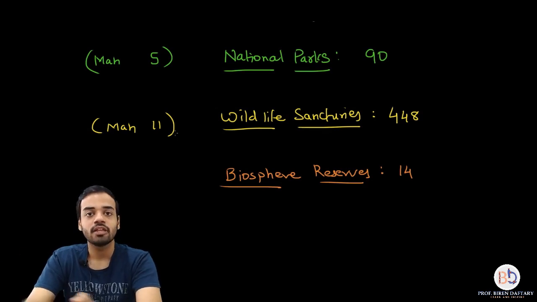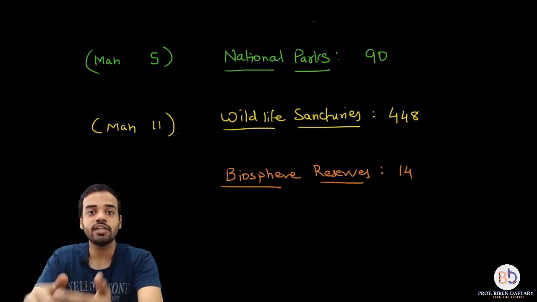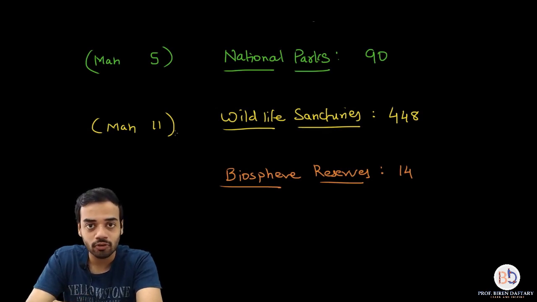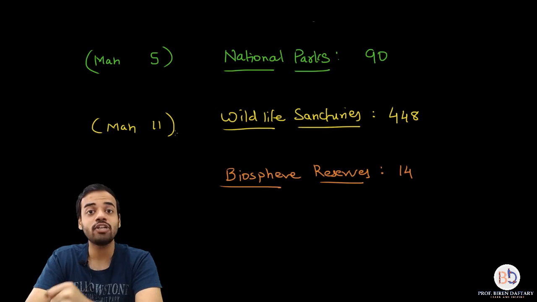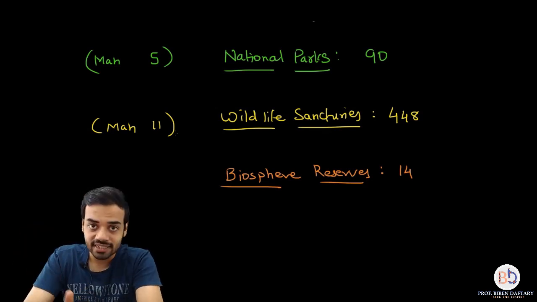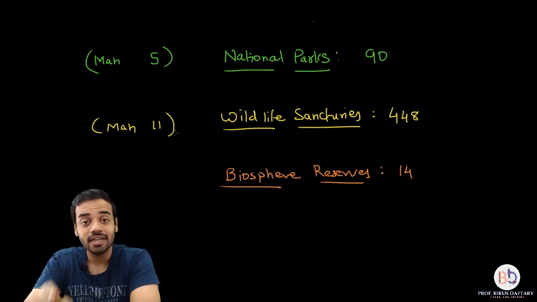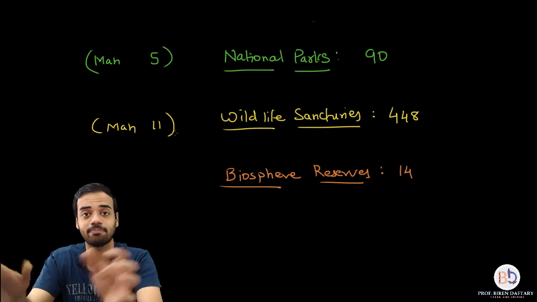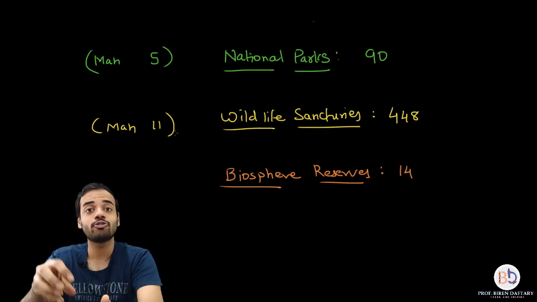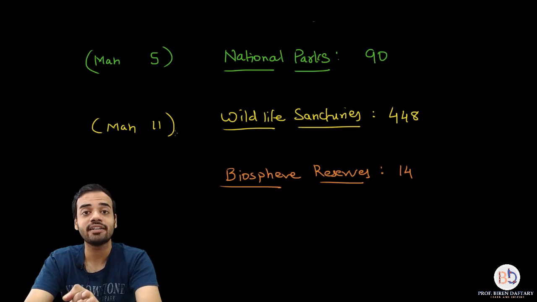The second difference is the main aim of the national parks, which is basically four things. The aim of a national park is to protect the plants and the animals, that is the flora and the fauna, the organisms, and it also aims at protecting the history and the landscape of that area. So if you are talking about the Sanjay Gandhi National Park, then the aim of that national park is to protect all the organisms in that park, and it also aims to protect the landscape of that national park, and it also protects the history of that park. All these four things are very, very important in a national park.